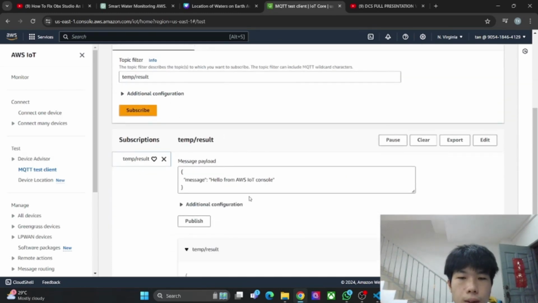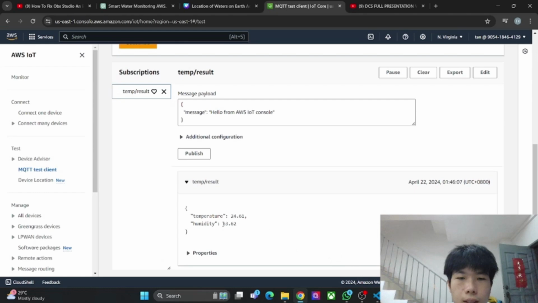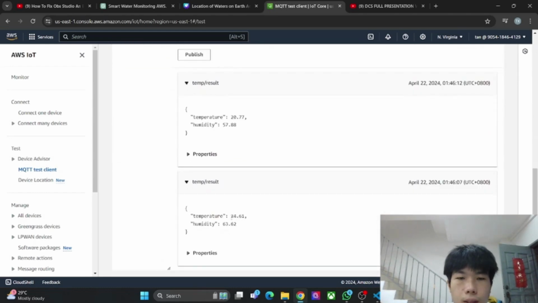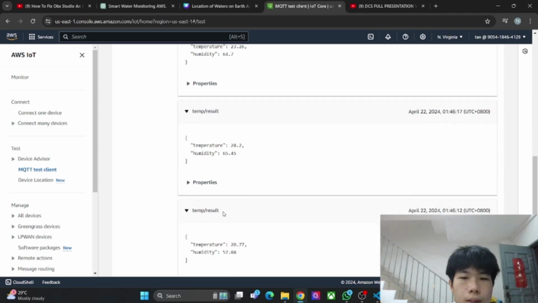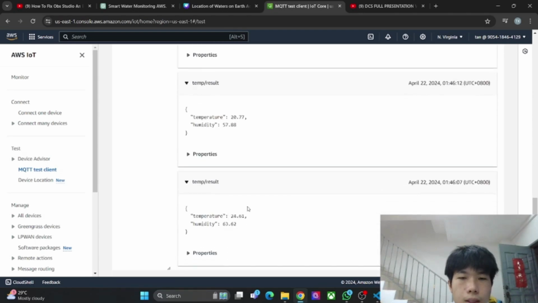Okay, then wait for 5 seconds. Okay, we can see the data has successfully been published inside here, and we can see it will continuously publish the data into here, just like simulating the device sending the data to the AWS IoT Core. Okay, so this is the demo of the AWS IoT Core.